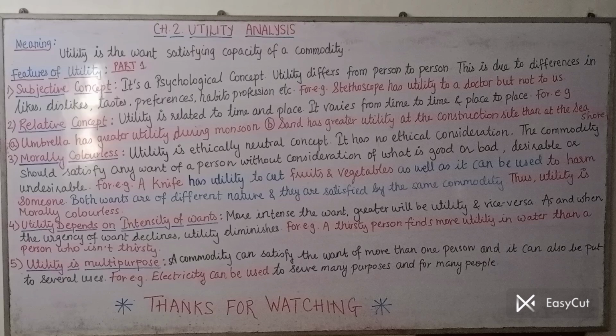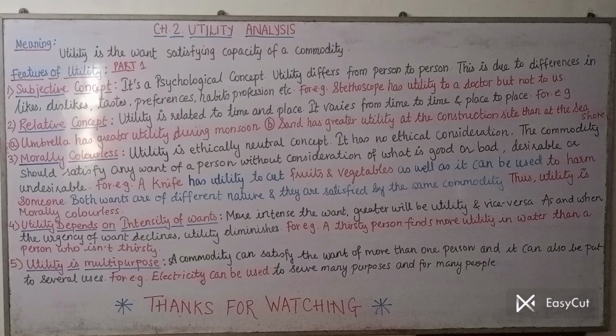That means it is an undesirable want. But while considering the concept of utility, we never consider what is good or what is bad. We just have to consider whether the commodity is in a position to satisfy anybody's want. That's why we say utility is a morally colorless concept. That means utility is an ethically neutral concept. It does not consider what is good or what is bad.